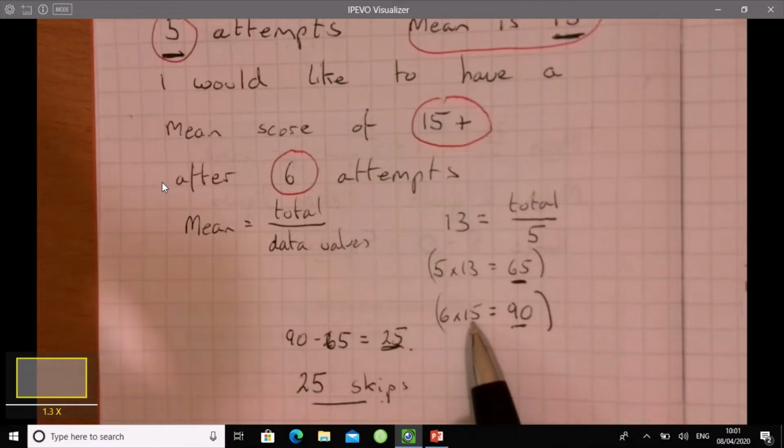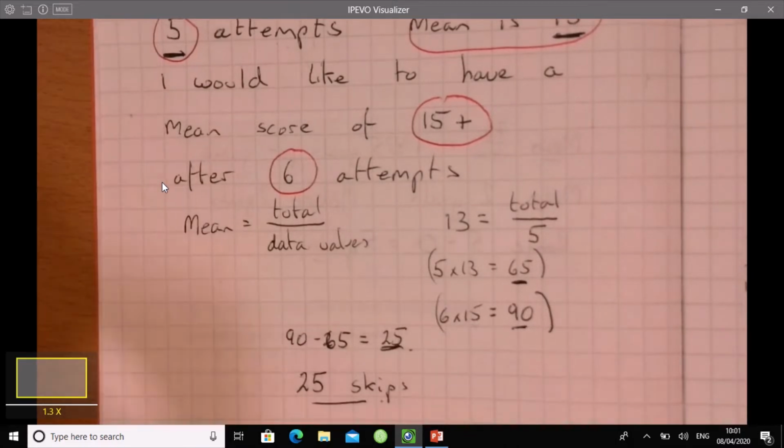Right, so we're going to go back and see if we manage to get 25 or more skips. I'm pretty confident that we're going to manage it. Okay.